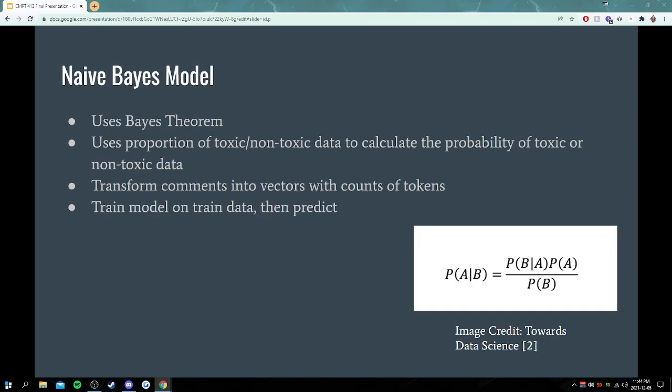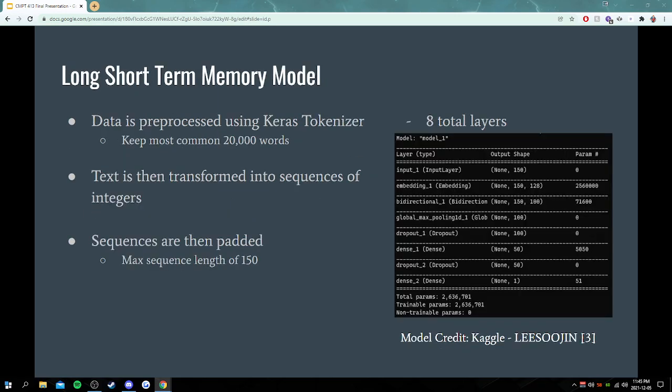Here's our naive Bayes model. It uses the Bayes theorem, which you can see in the bottom right. This uses a proportion of toxic or non-toxic data to calculate the probability of toxic or non-toxic comments appearing. And then we transform these comments into vectors with counts of tokens, and we train the model on the training data, and then run a prediction on the testing data later using the trained model.